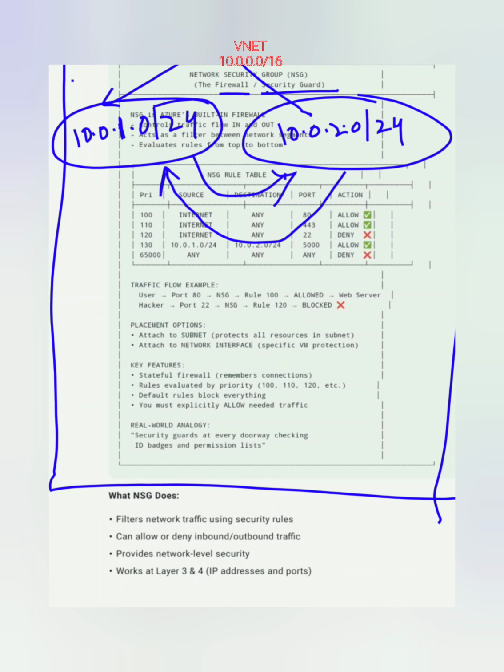But when I create something called an NSG, I have a facility to say, okay, don't communicate between these subnets. I can configure the NSG on the interface here and the interface here, so that communication between these two subnets is not allowed. So that is what I can do. Okay, so just keep that in mind.